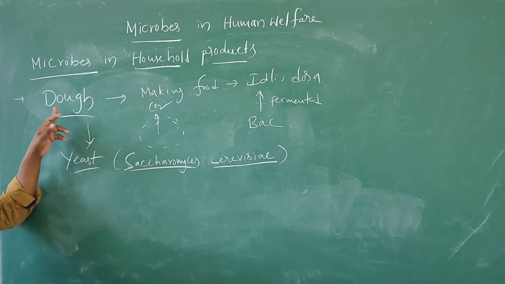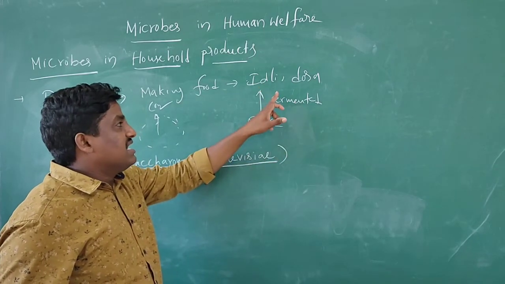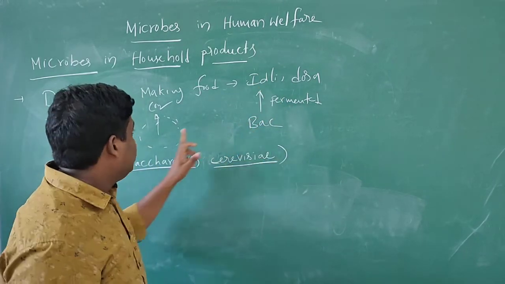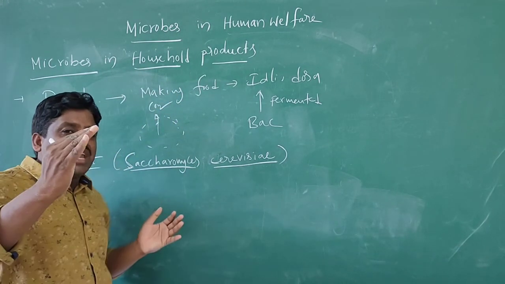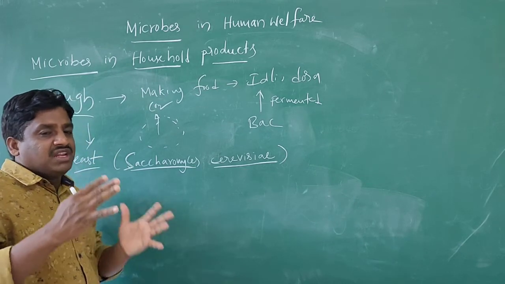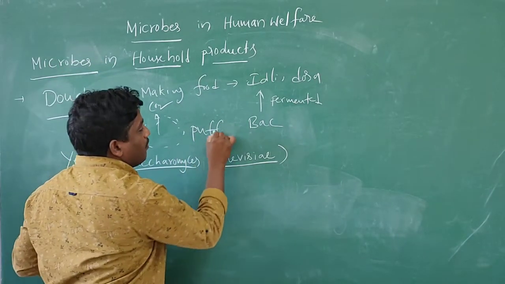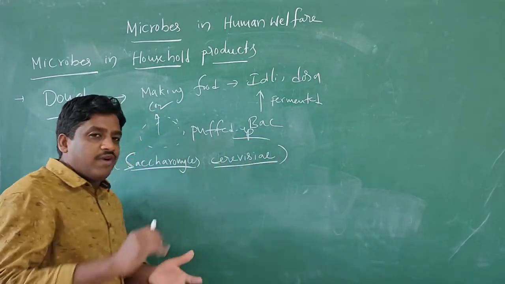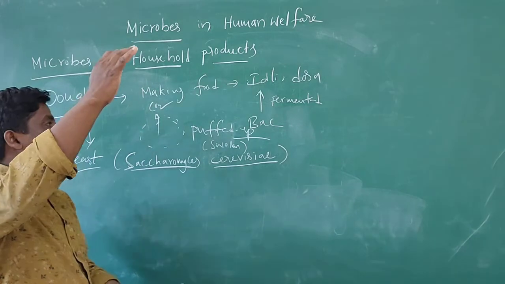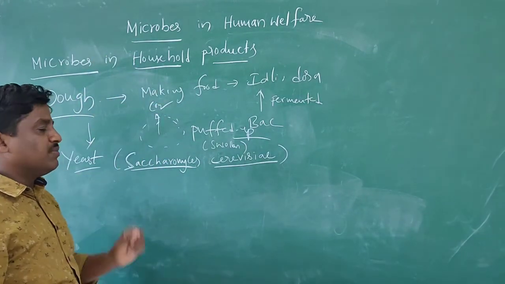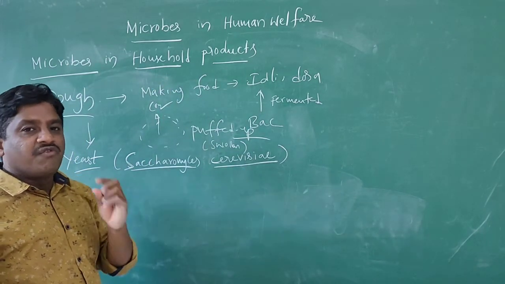Once again, see this dough. It is used to make food such as idli and dosa. This material is fermented by bacteria. After storage for 4 to 5 hours, it puffs up, meaning a swollen appearance forms. The puffed up dough releases carbon dioxide. Then small holes are formed, from which the carbon dioxide comes out. That is the fermented dough.